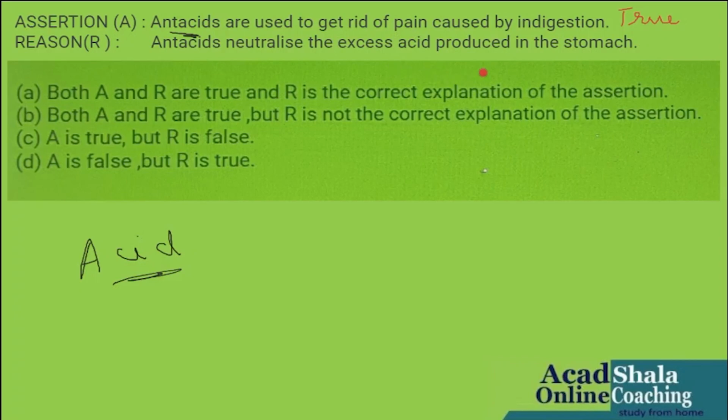The reason is also absolutely true, and the reason is also the correct explanation of the assertion. So which option am I going to choose? Option A will suit these two statements. That means both A and R are true, and R is the correct explanation of the assertion.